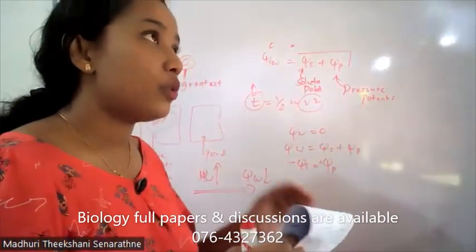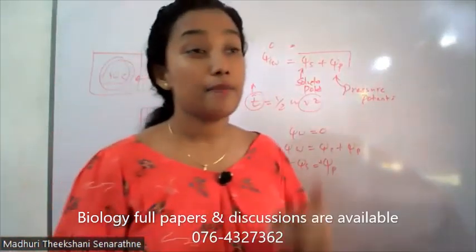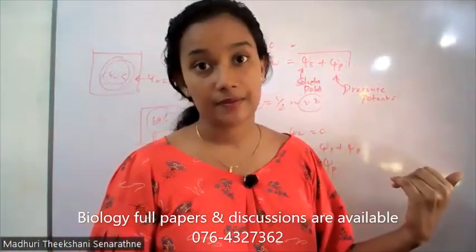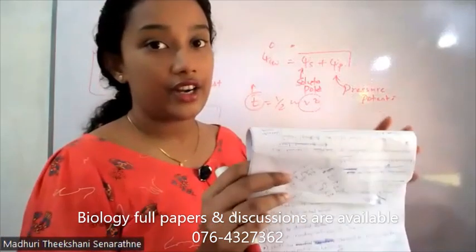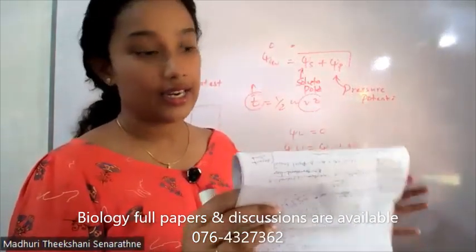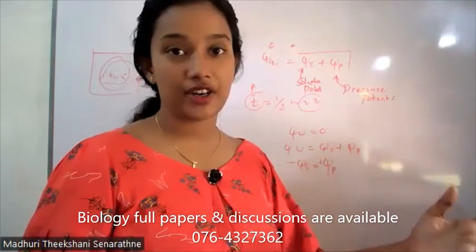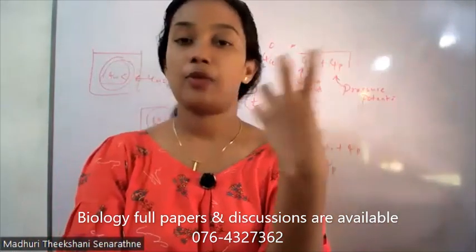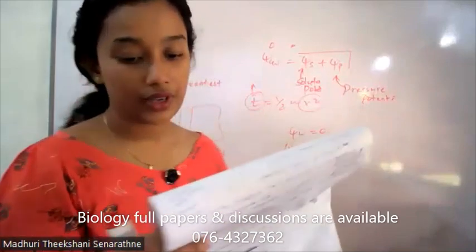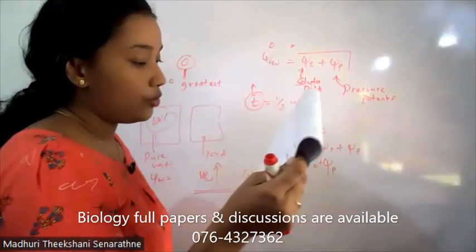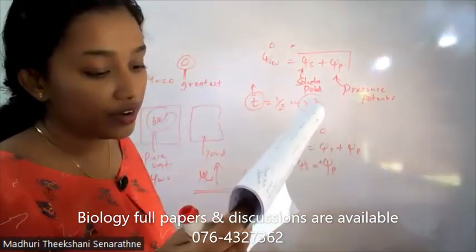Yes. A fully turgid cell has the maximum pressure potential. It is ready to burst. A fully flaccid cell is totally different. Its pressure potential is 0. Okay. Answer is number 1. Which process does not require ATP?